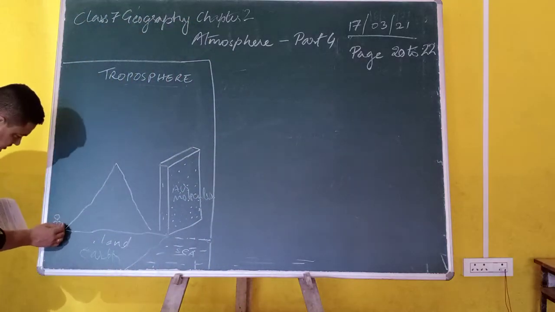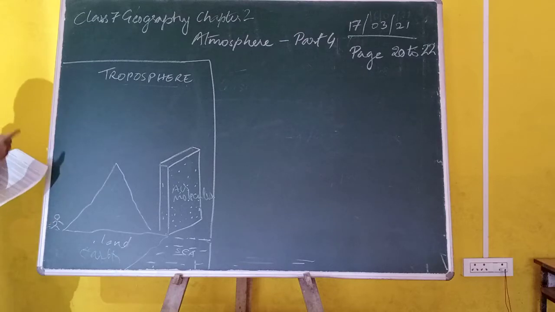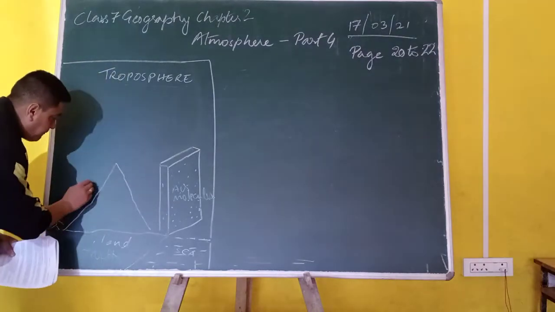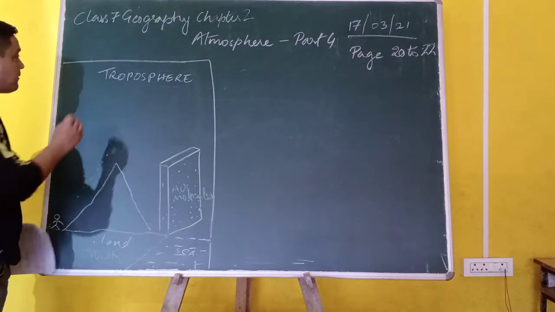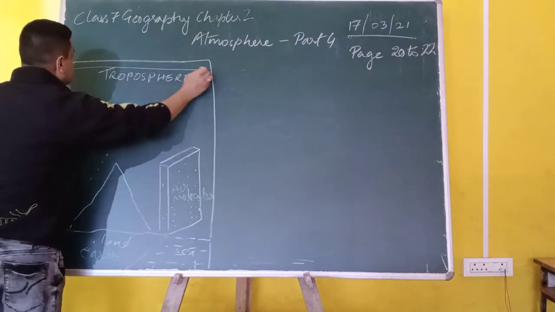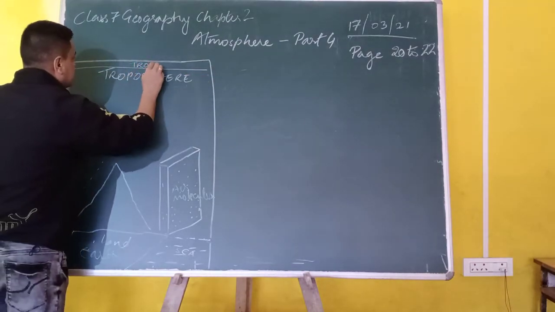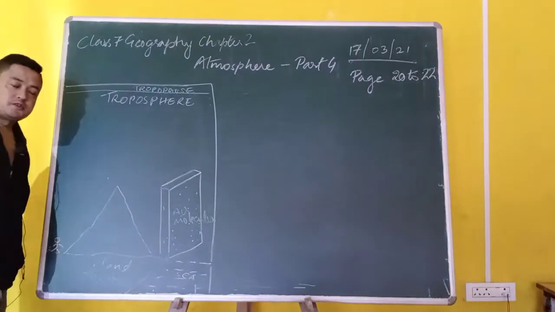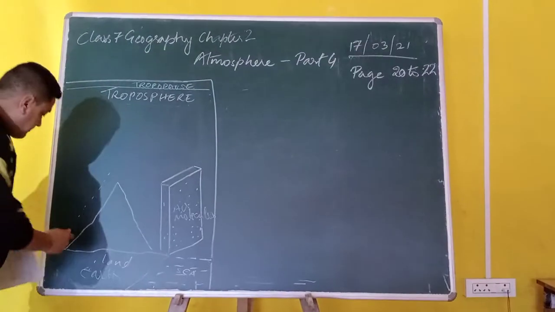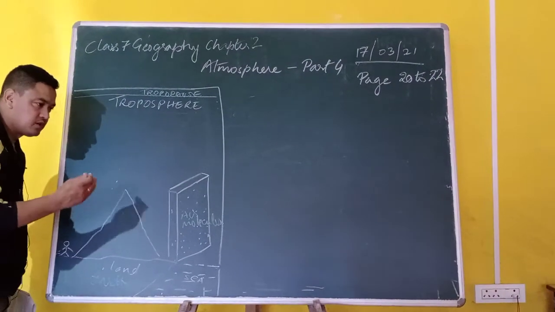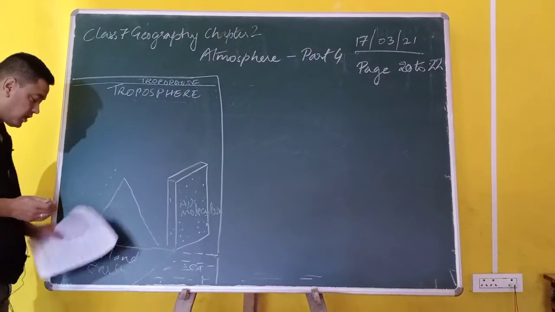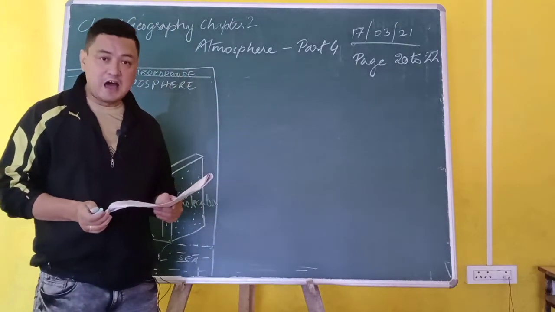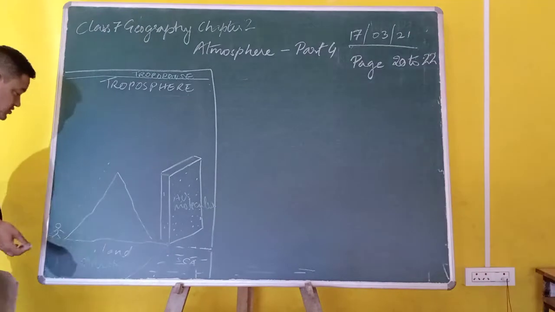I have basically put a person here. As you go far away from the earth to the upper limits of the troposphere, the upper limit of the troposphere is known as tropopause. So when you are climbing away from the surface of the earth, or when you go far away from the earth, what happens? The temperature decreases with height. So why does the temperature decrease with height?